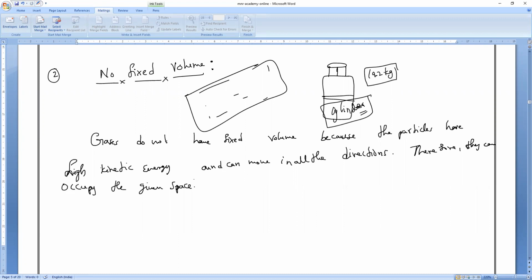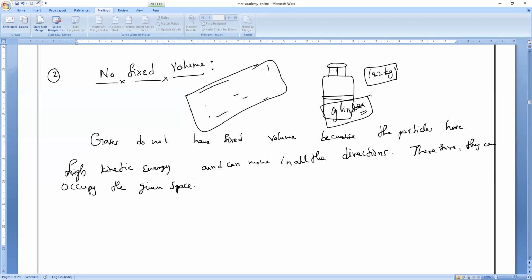Whatever space you give, it will occupy. Understand? Completed? All of you?